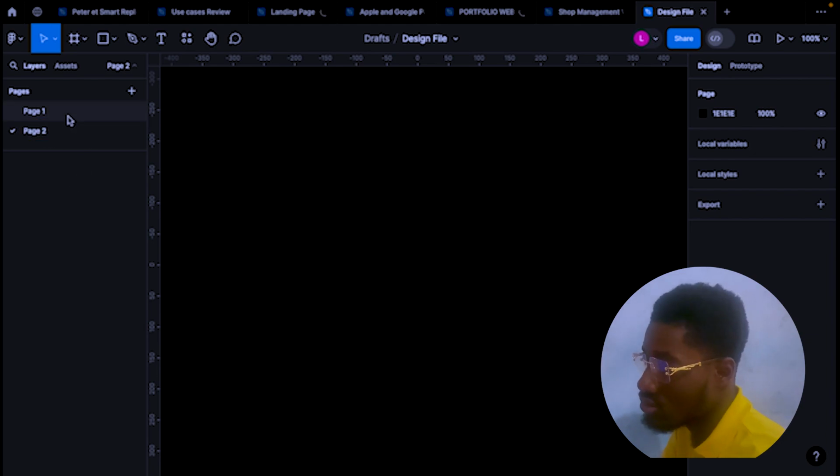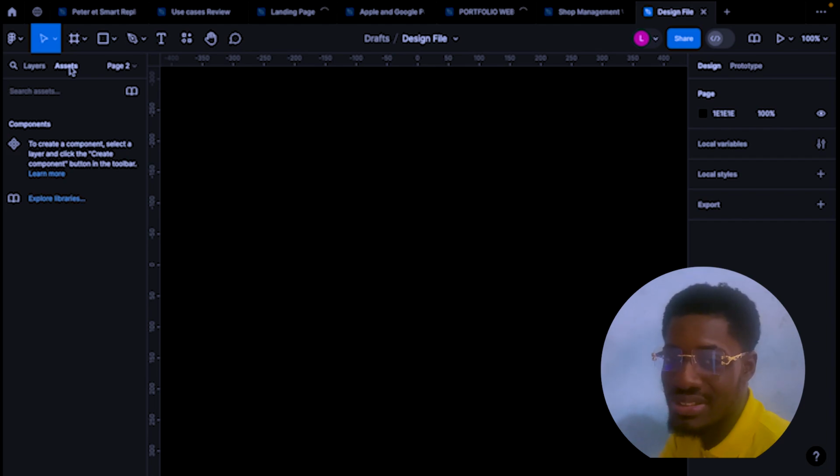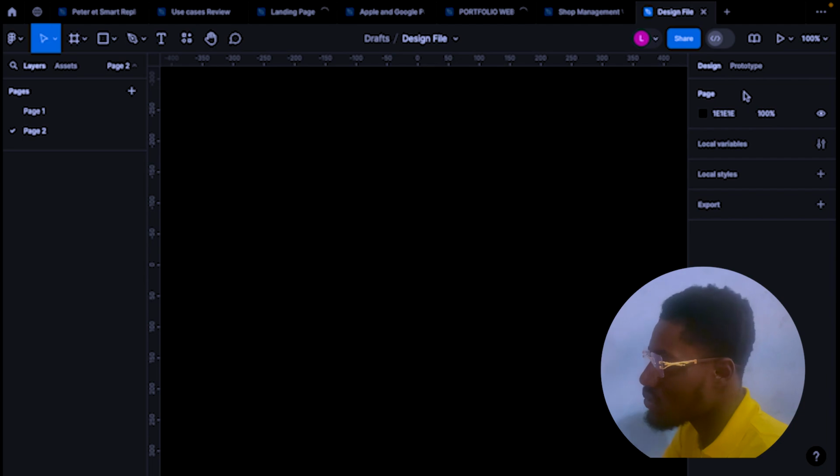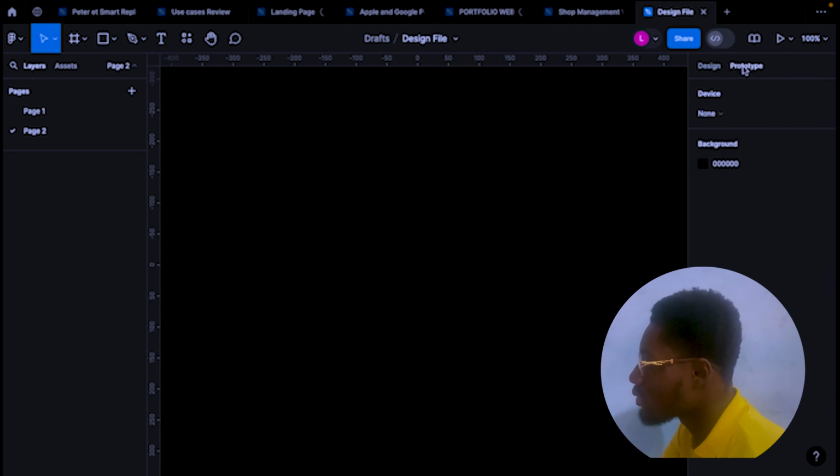And yeah, so assets are places. When you are working in a team, they have a design lead who guides you on the assets you use and the components you use. Components are reusable design items. When you have not even started the design, this is the page you see. So this is the page color, the local variables, local styles, and exports. And this is the prototype page, and this is the dev mode.